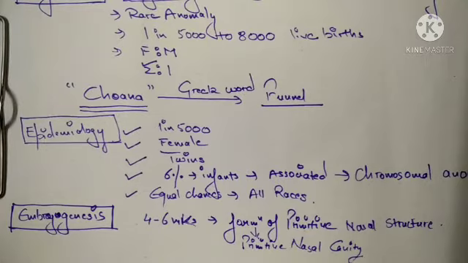Okay, so what we have seen is that at 4 to 6 weeks the primitive nasal structure is formed, and at the same time these nasal pits form and burrow into the mesenchyma, so that they form the primitive nasal cavities.